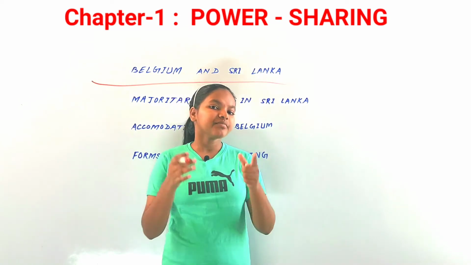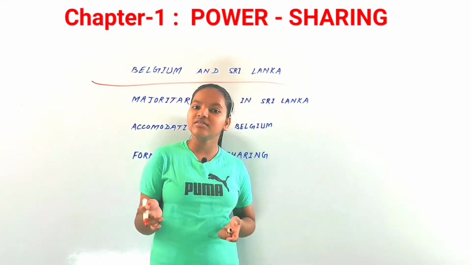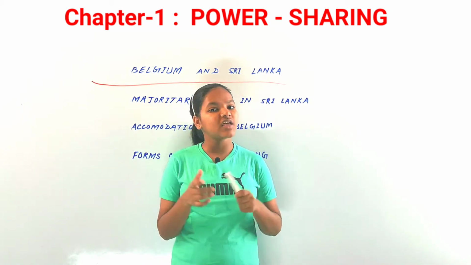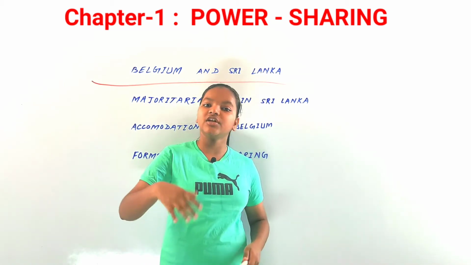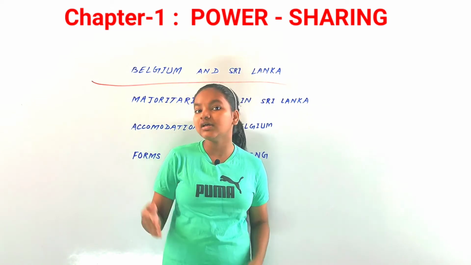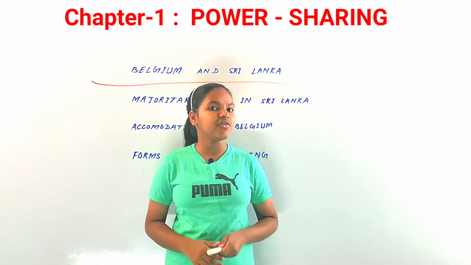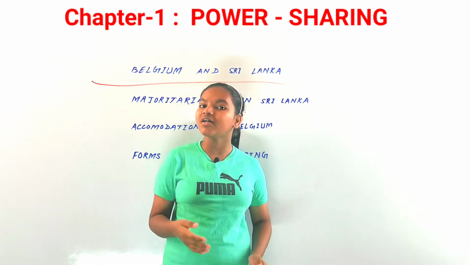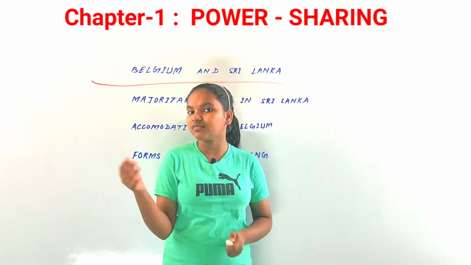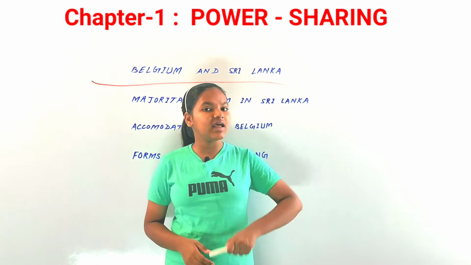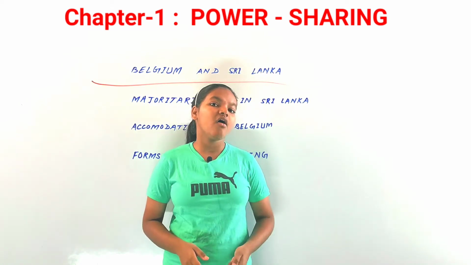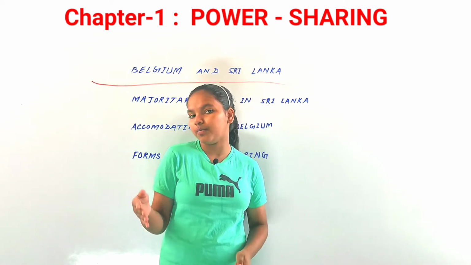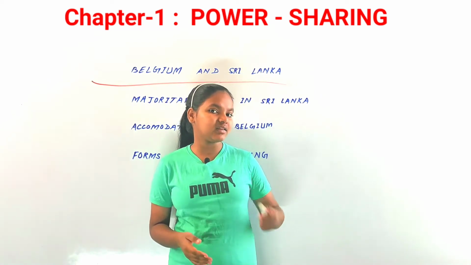In simple language, ethnic people are those who belong to the same culture. They need not be of the same religion, but they have the same descent or culture or some similarities, and that's why they belong to the same ethnic community. So if they have similarities in physical features, culture, or both, they are combined as an ethnic group.